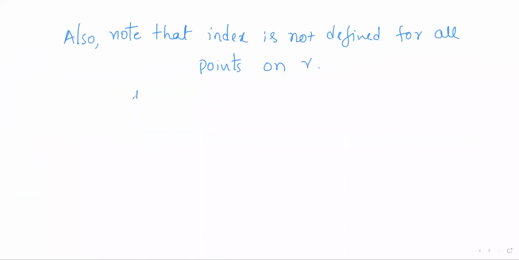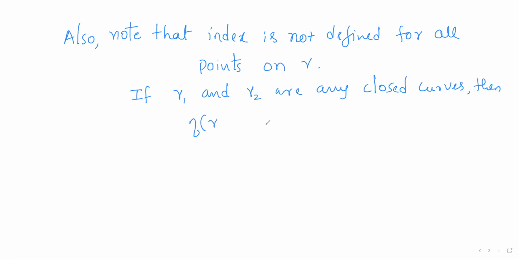And also, if gamma 1 and gamma 2 are any two closed curves, then consider the index of A with respect to gamma 1 plus gamma 2. So gamma 1 is one closed curve, gamma 2 is another closed curve. If we consider the sum gamma 1 plus gamma 2, it represents a sum of two closed curves, so it is termed a cycle.